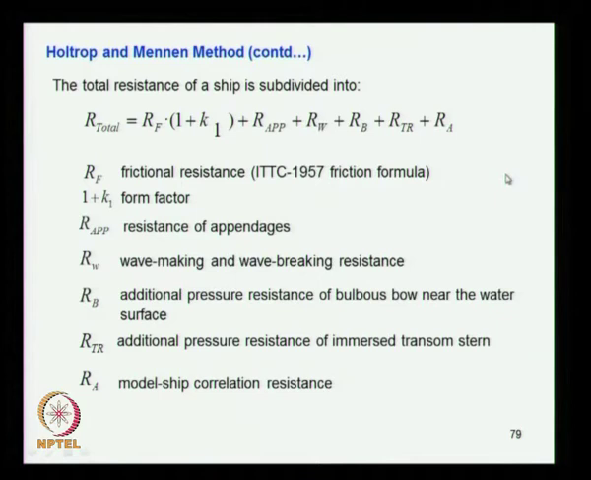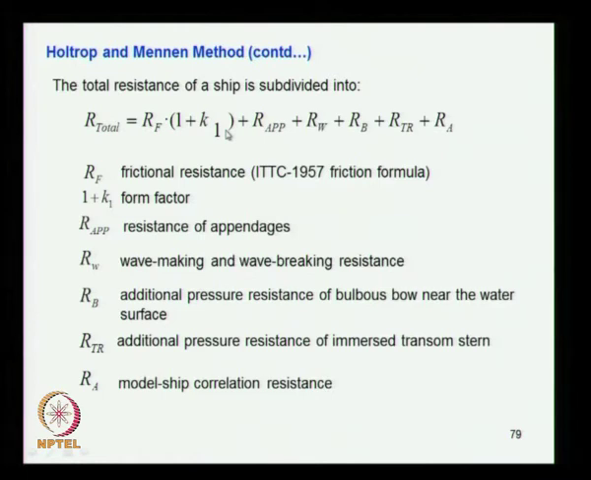Here the total resistance is equal to, this is the expression given for that, various components. Rf refers to the frictional resistance, which comes from ITTC. You already know that Cf is equal to 0.075 divided by (log Rn minus 2) the whole square; that is the expression for the Cf value. Then there is a form factor which has been suggested by ITTC in the 1978 method. So you have to use a form factor. We have already discussed what the form factor is.